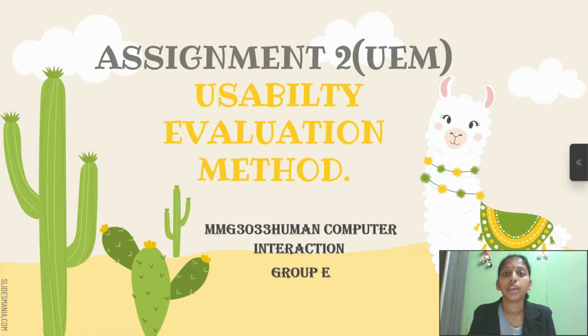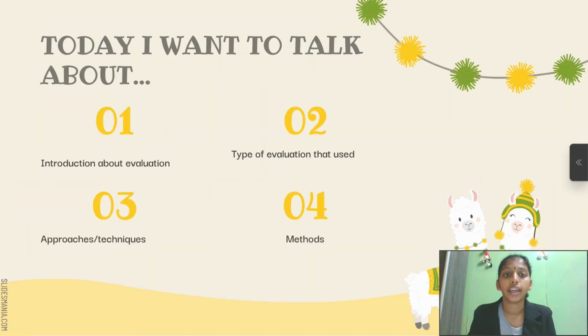D20191087-062. Today I want to explain about assignment 2, which is the usability evaluation method. Here I want to talk about 4 parts. The first is an introduction about evaluation. The second is the type of evaluation that we use in this group project. The third is the approaches or techniques that we use in this group project. And the fourth is the method that we use in this group project.